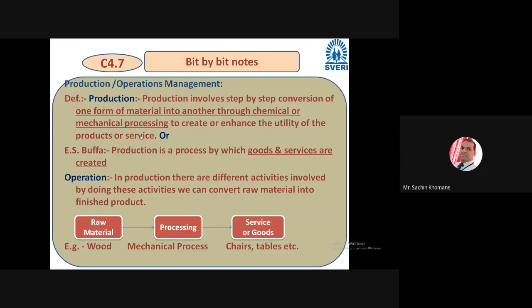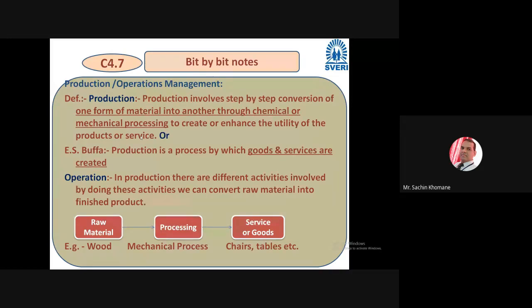Now I hope you understood this concept of operation. In production, the operator has to do various processes or different activities, and these activities are the operations. For example, the basic flow diagram of production: the first step is raw material, the second step is processing, and the last step is service or goods. I have given the example of wood.